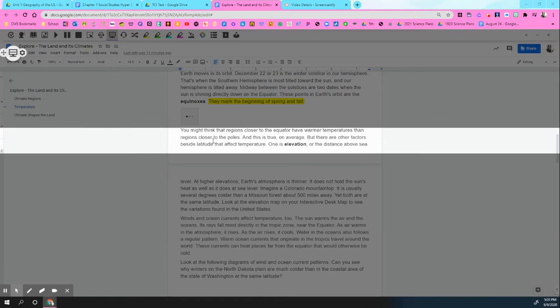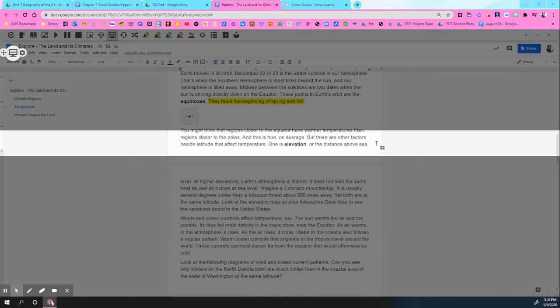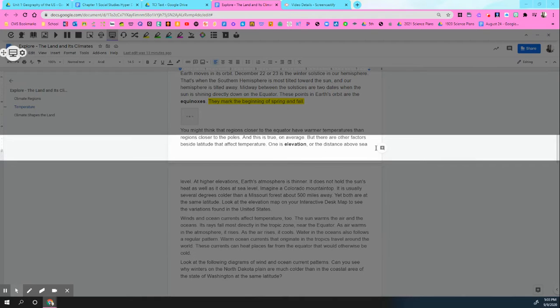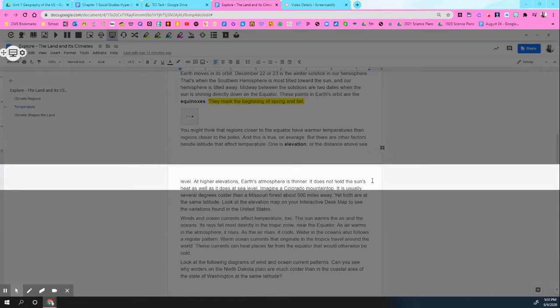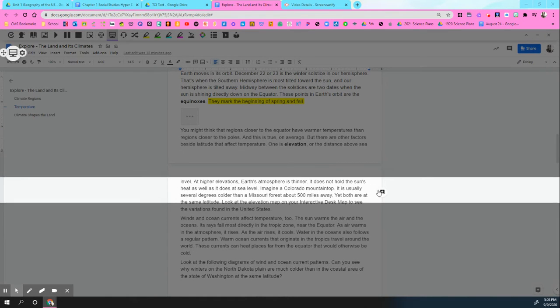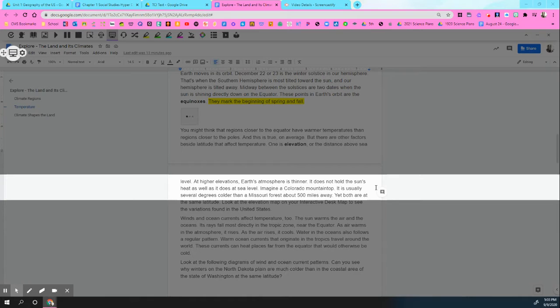You might think that regions closer to the equator have warmer temperatures than regions closer to the pole. This is true on average, but there are other factors besides latitude that affect climate. One is elevation, or the distance above sea level. At higher elevations, Earth's atmosphere is thinner. It does not hold the sun's heat as well as it does at sea level.